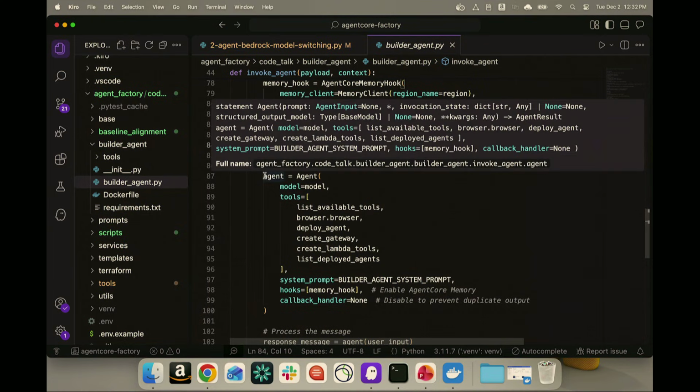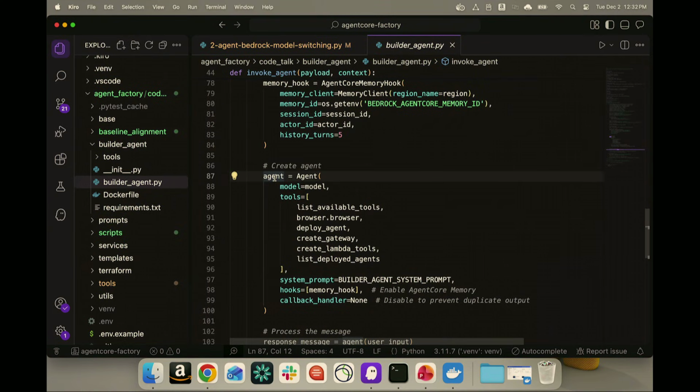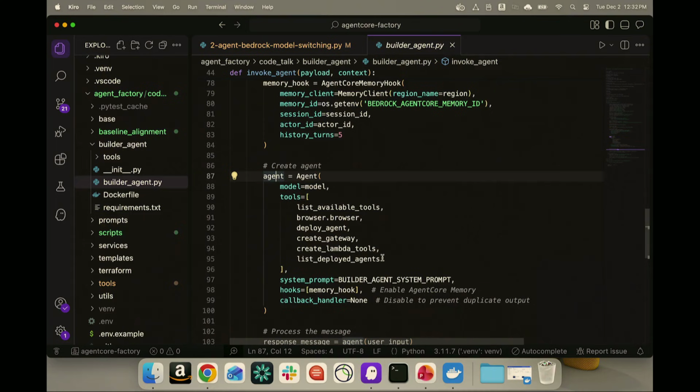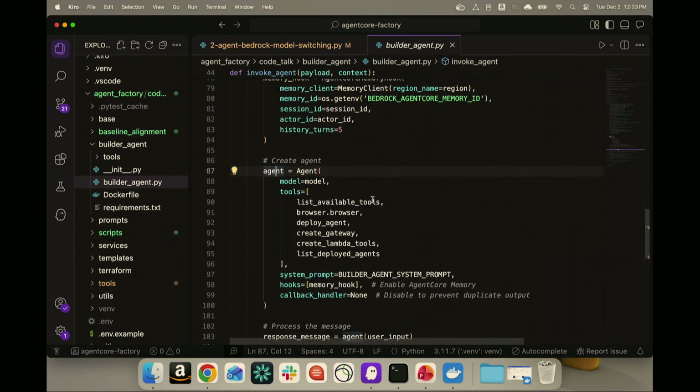Additionally, here's our Strands agent configuration starting on line 87. And you'll notice there's about 6 tools here, and there's 3 of them that are really important that I want to call your attention to. And those 3 are deploy agent, create gateway, and create Lambda tools. So our builder agent is going to use all 3 of these different tools to automate that agent creation process.